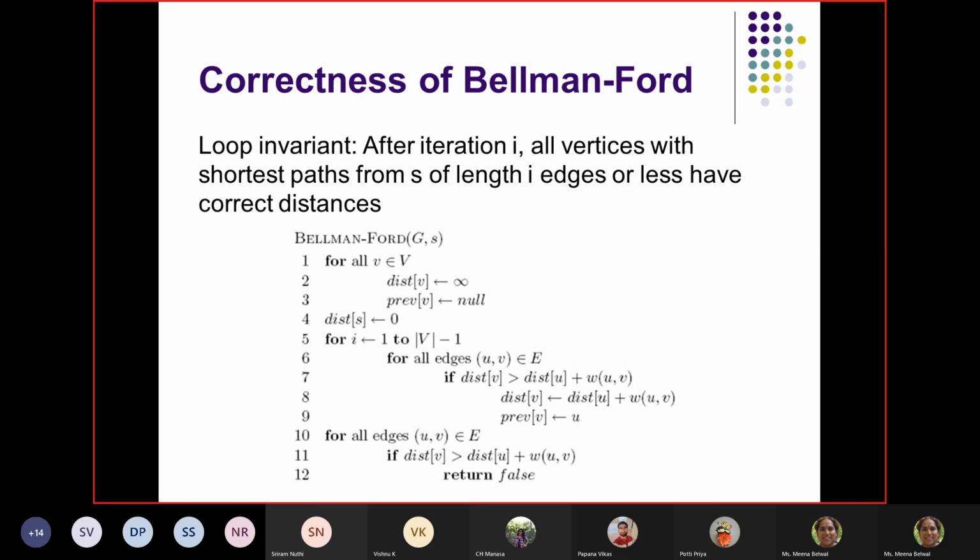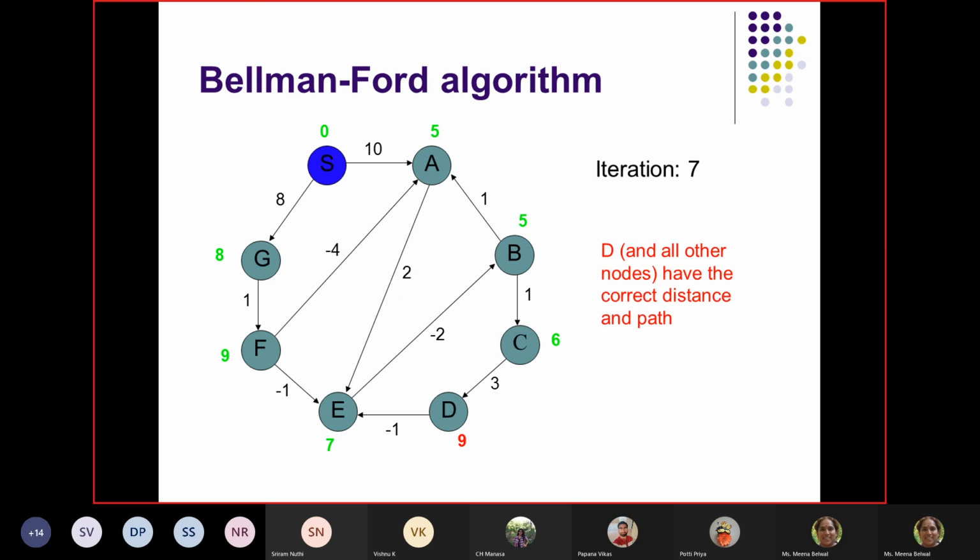So every iteration, if I am saying that for A it is iteration 3, if the minimum shortest path for A is 3 edges, then in iteration 3 we are going to get the correct distance for A, and any other node for which the path is less than 3 will also have a correct distance. Very logical, right? We can understand that.